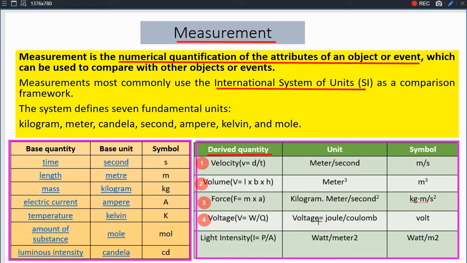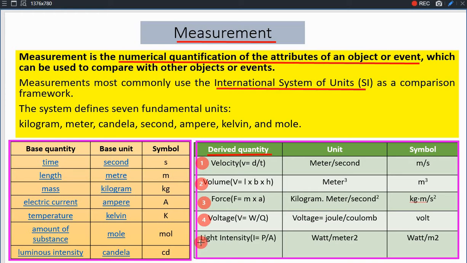So the voltage unit is derived from joule per coulomb, and as you know, the joule unit is again a derived unit. Okay, so 1 joule per coulomb is equivalent to 1 volt. So here the symbol is V, volt.